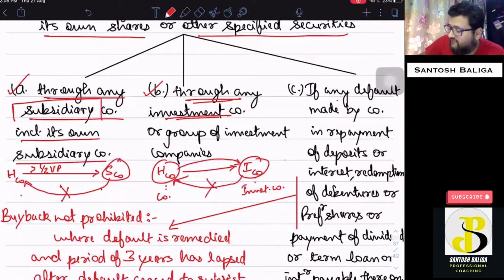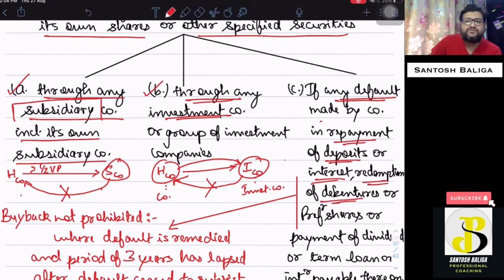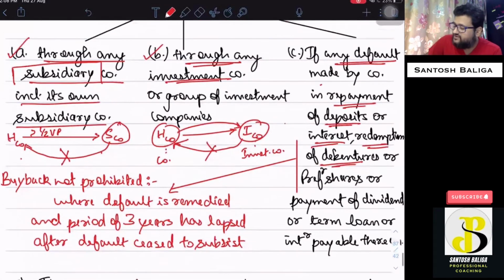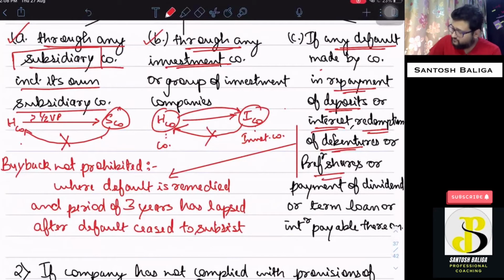And lastly, if there is any default by the company in repayment of deposits or interest thereon, or redemption of debentures on its maturity date, or preference shares redemption on its maturity date, or payment of dividend on such preference shares, or repayment of term loan and interest payable thereon. If there is a default by the company, then the company will be prohibited from buying back its own securities. I hope this point is also clear.